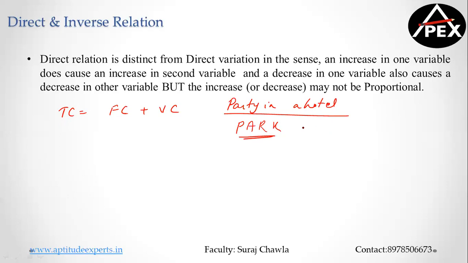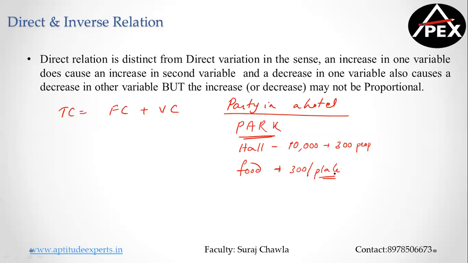The manager says the hall will cost you 10,000 rupees and it can accommodate 300 people. The food will cost you 300 rupees per plate or per person.